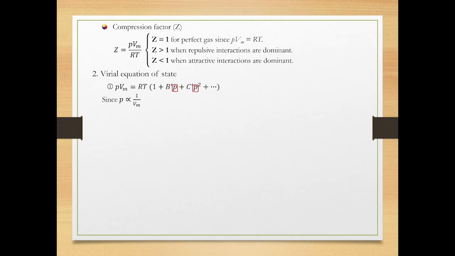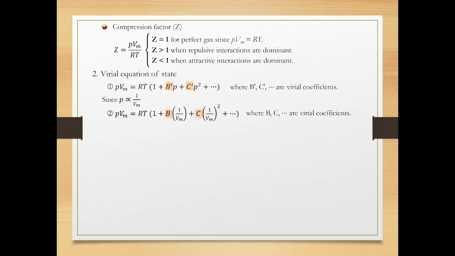Because pressure is inversely proportional to molar volume, or directly proportional to 1 over molar volume, the virial equation can be written like this. Here, B', C' in the first equation and B and C in the second equation are called virial coefficients. Now, focus on the second equation and move RT to the left side of the equation. Then, the equation is modified like this.